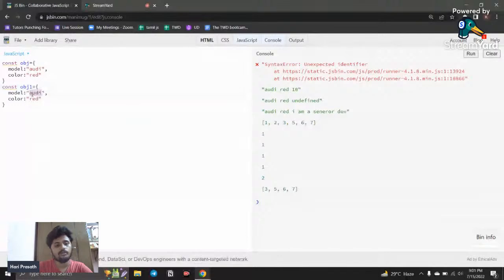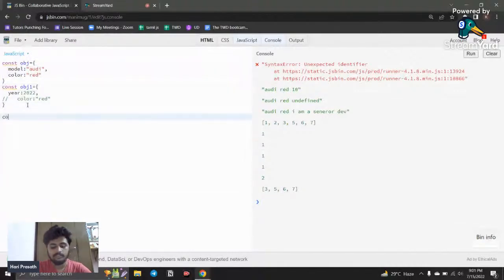And here, instead of model, I'm going to say year, and I just add 2022. And I just comment out this color. So now what I'm going to do is add this object and this object into a single object. How can I do that?